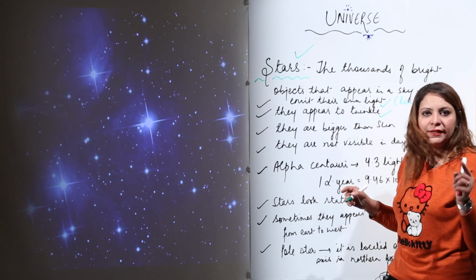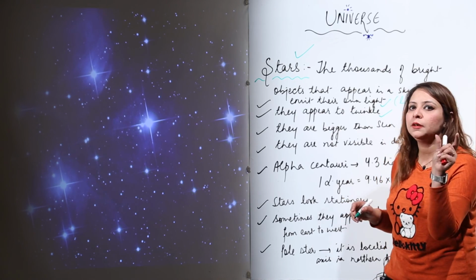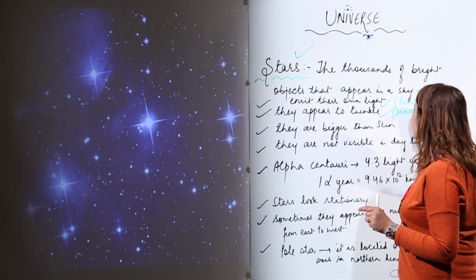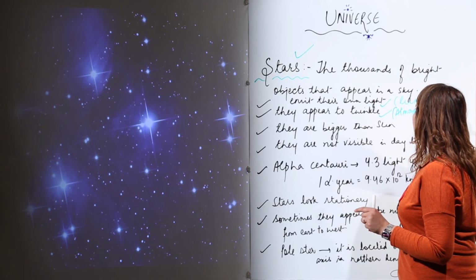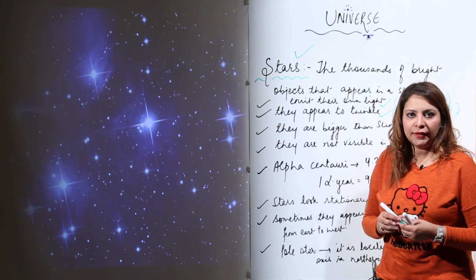So I'm just going to write the reason. You can improve your level by just remembering this phrase: due to atmospheric refraction, they appear to twinkle, otherwise they are not twinkling.